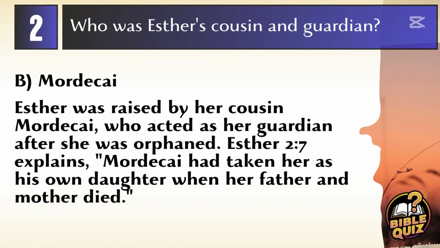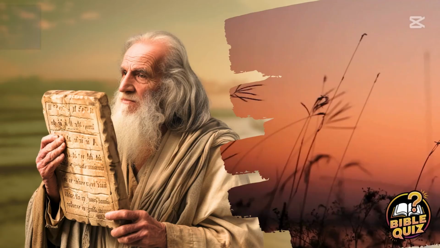Answer B. Mordecai. Esther was raised by her cousin Mordecai, who acted as her guardian after she was orphaned. Esther 2:7 explains, Mordecai had taken her as his own daughter when her father and mother died.